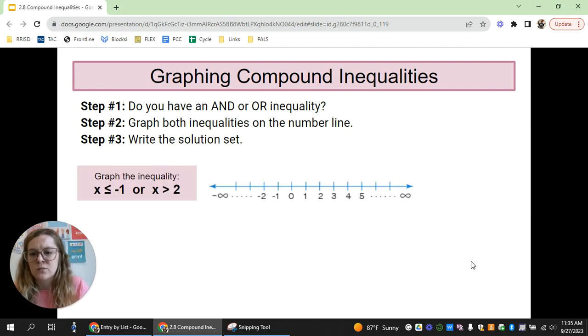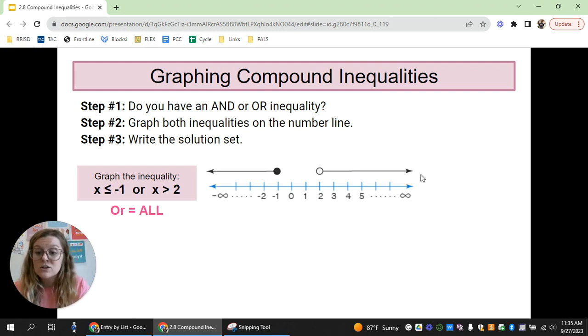Okay, so here's our first example. We have x is less than or equal to -1 or x is greater than 2. So we think about that word or. Or means we're going to shade all that is covered. So we're going to first take x is less than or equal to -1. So it has a closed circle going to the left. Greater than 2 is an open circle going to the right. And we're going to shade all of it.